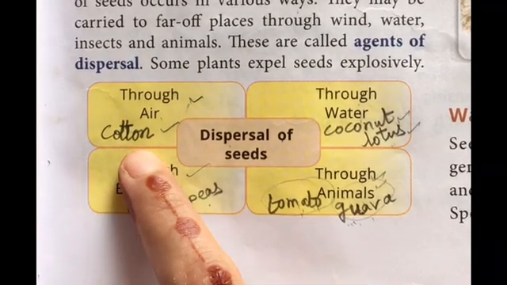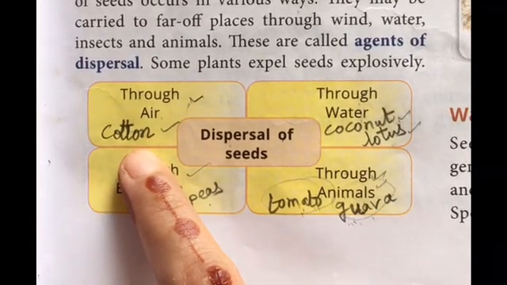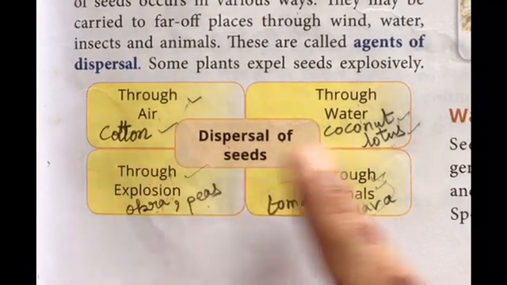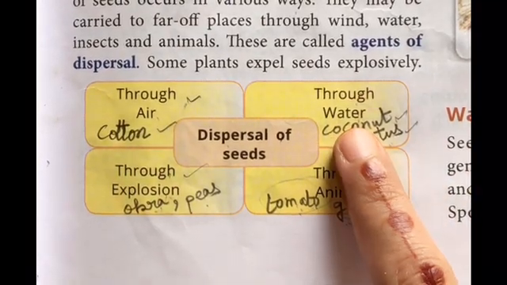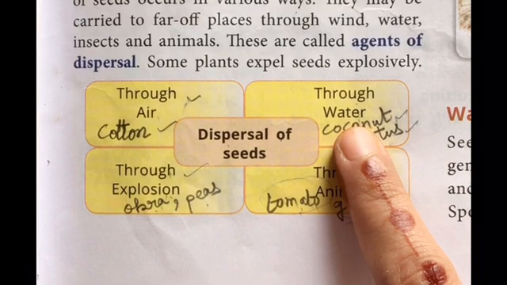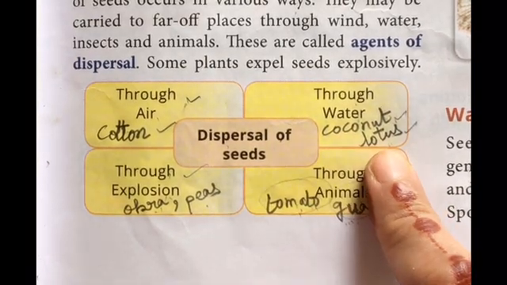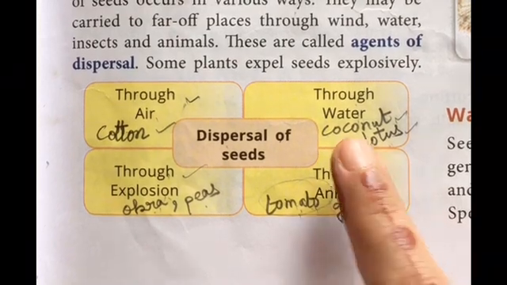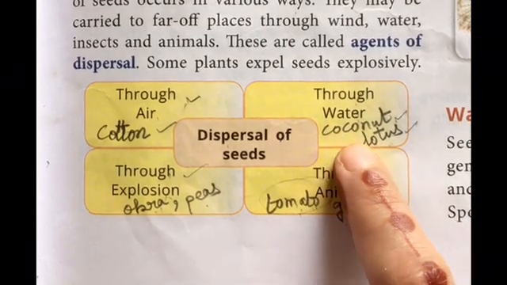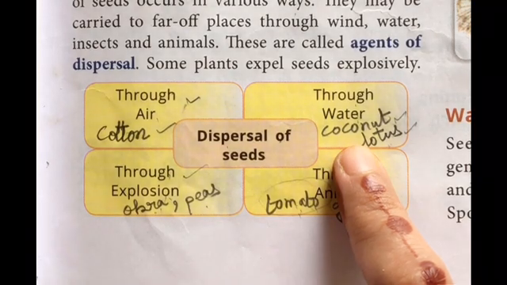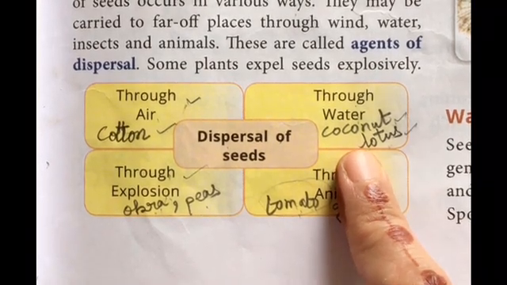For example, the cotton seed is very light and can be easily blown by the air. Through water, water is another seed dispersal agent. The seeds of coconut and lotus are dispersed by the water. They are carried away by the water to far away places, and whenever they get the right conditions, they